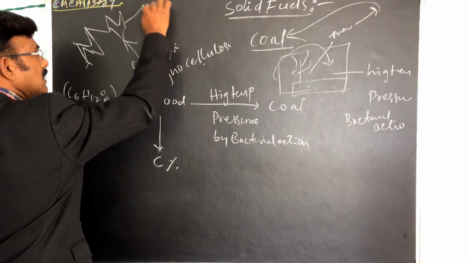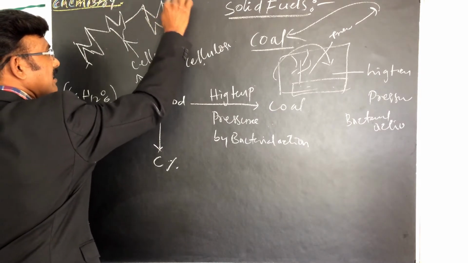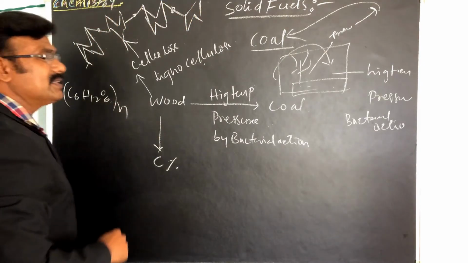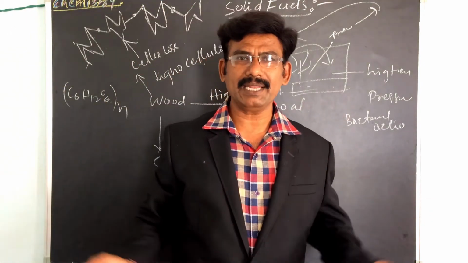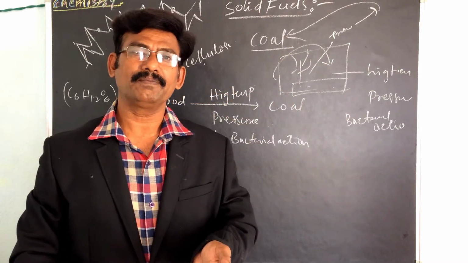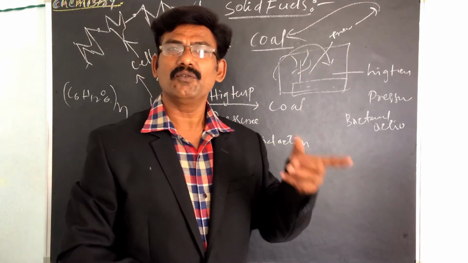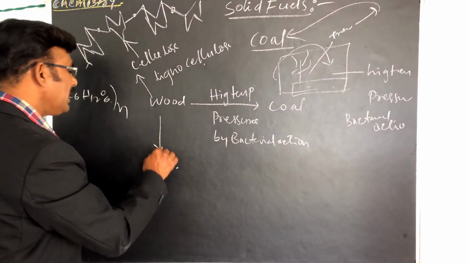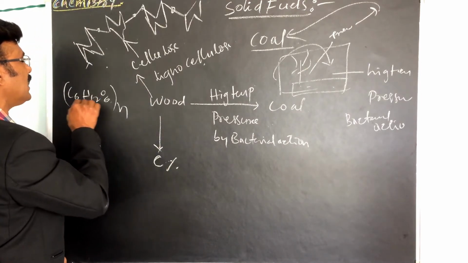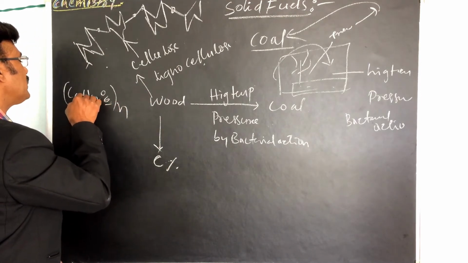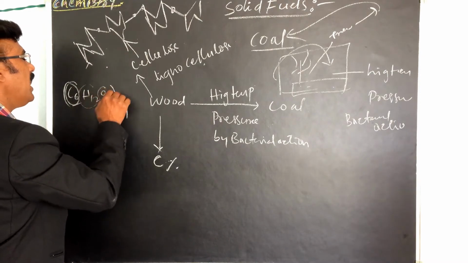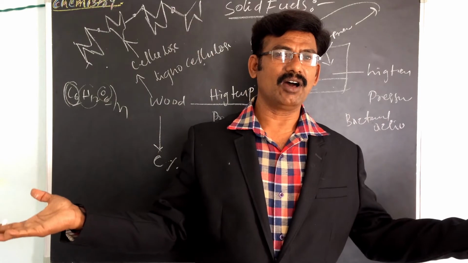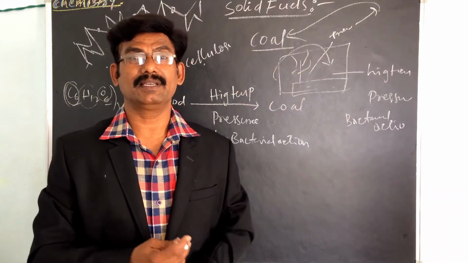It is a cyclic polymer. Cellulose means a polymer of glucose molecules. The wood contains cellulose and lignocellulose. Here the carbon is present. C6H12O6: what elements are present? Carbon, hydrogen and oxygen are present in the wood. The wood contains carbon, hydrogen and oxygen.